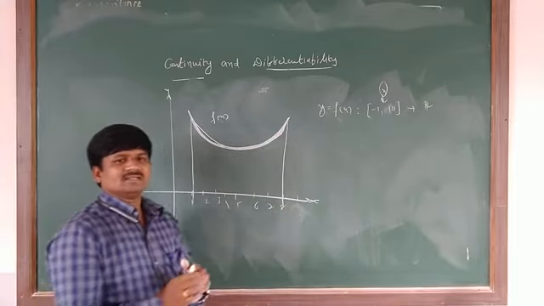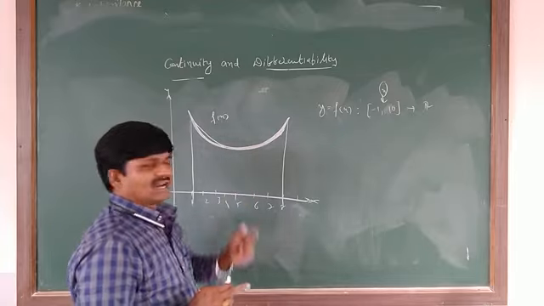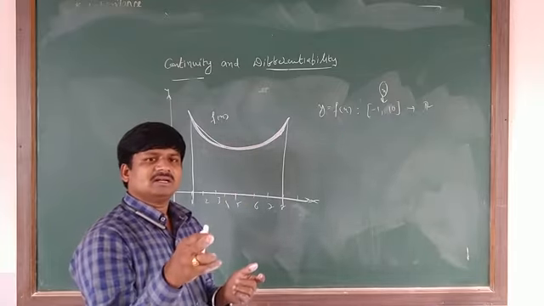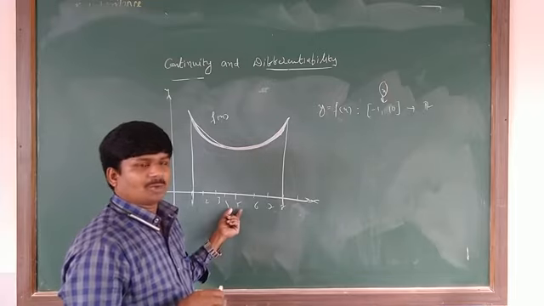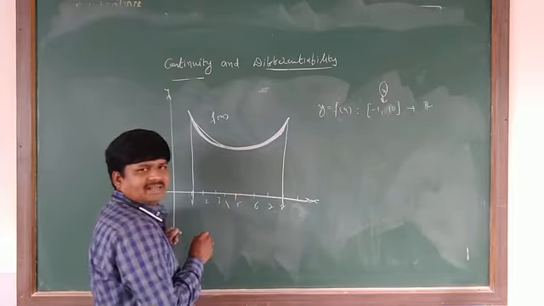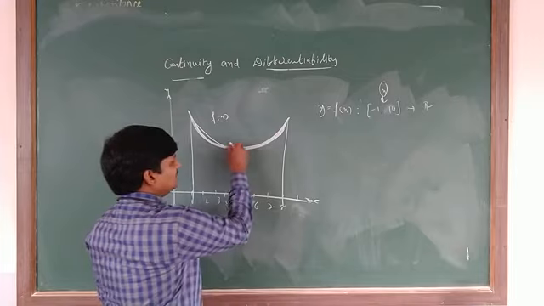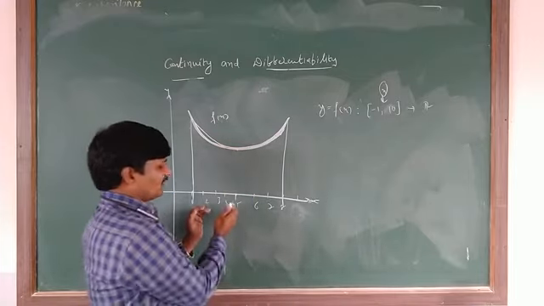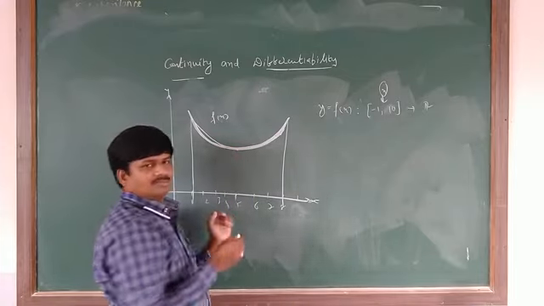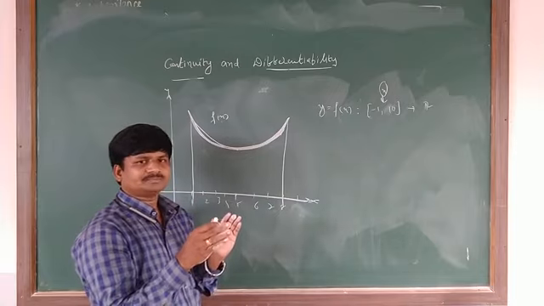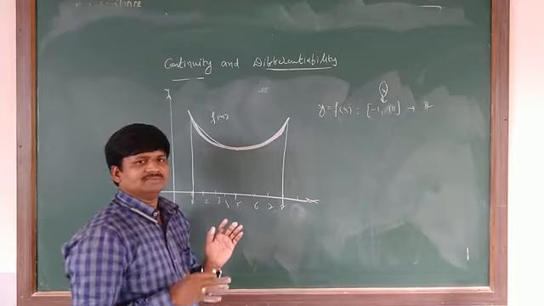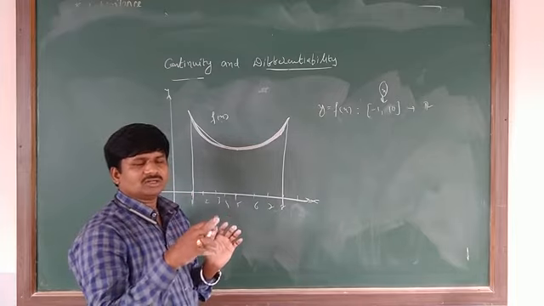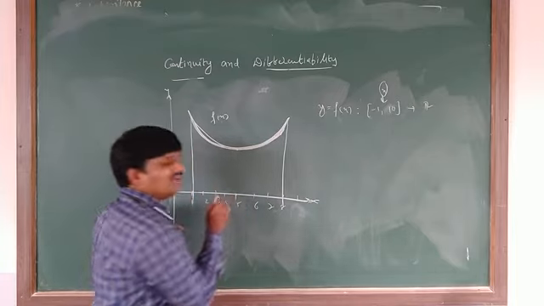Now what I am asking here: when do you say this curve is a continuous curve at a particular point? Suppose at 5 I am taking. Compulsorily this curve must be drawn without jumping and without breaking in the neighborhood of 5.